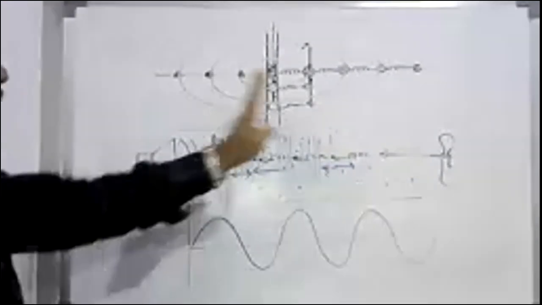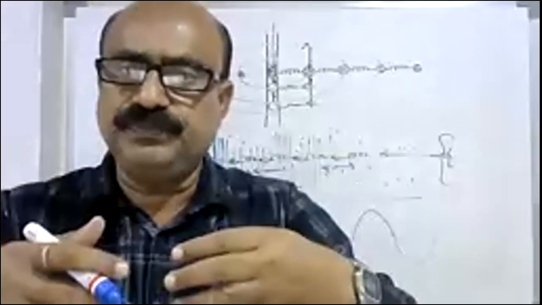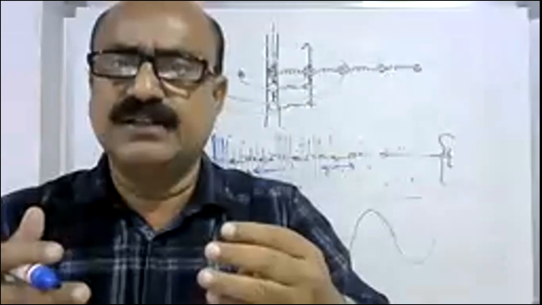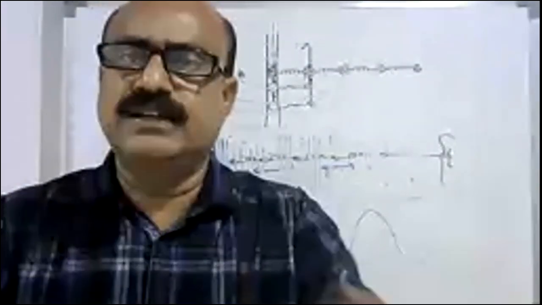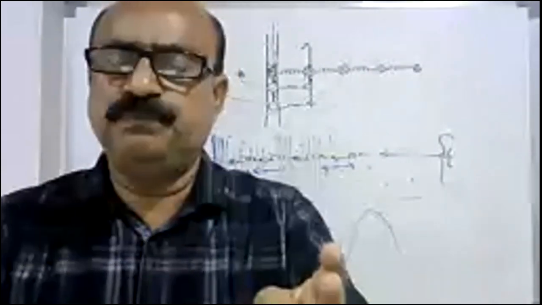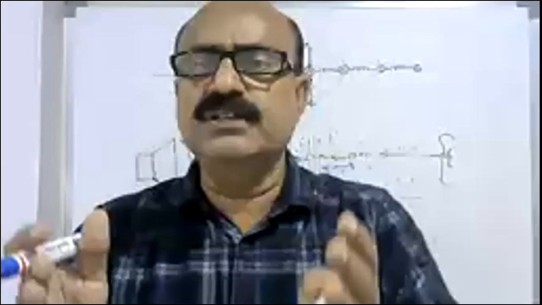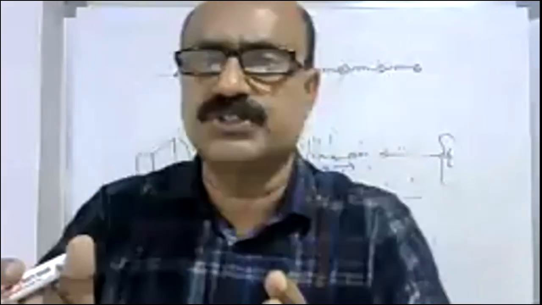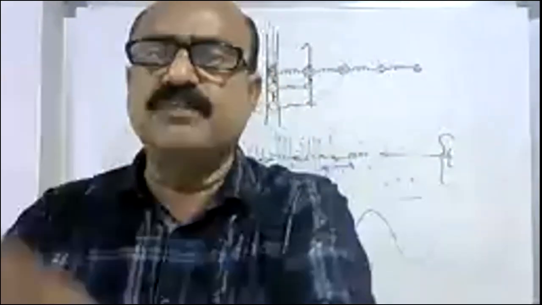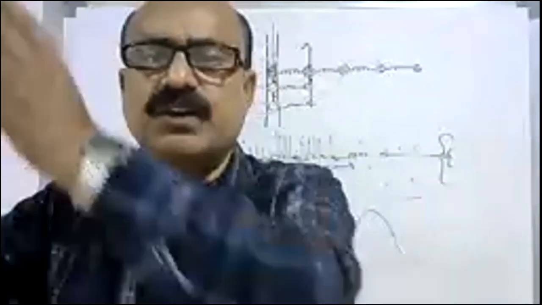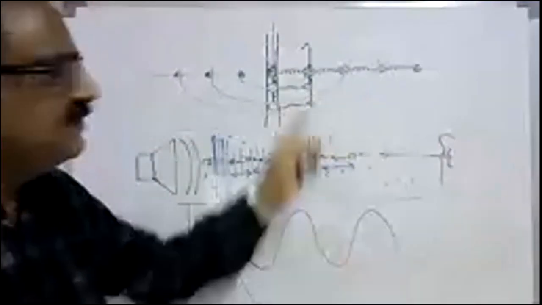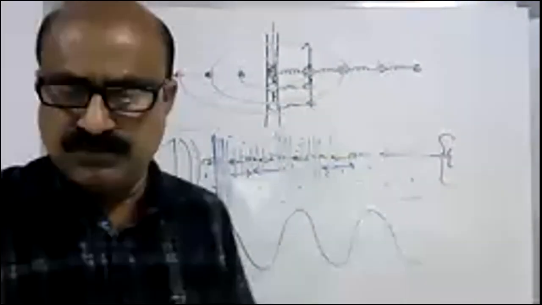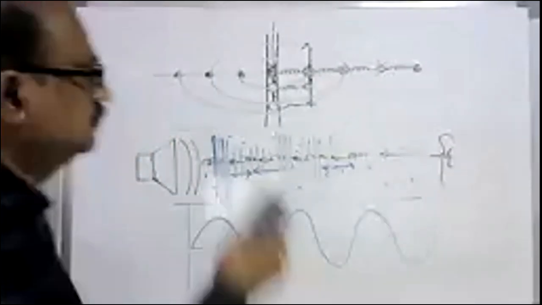In either case, whether the particle is moving up and down along the y-axis or moving along the x-axis, the particles are executing simple harmonic motion. As a result of all the vibrations of these particles, the wave propagates in the forward direction. That is why this type of wave is called a progressive wave.